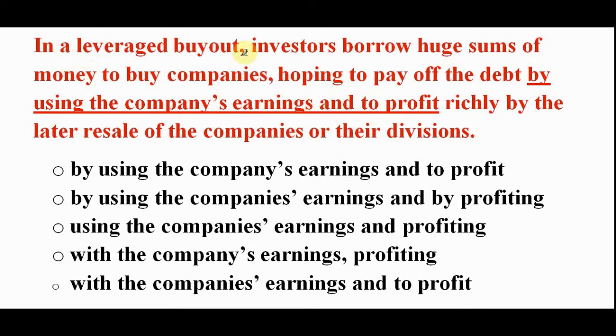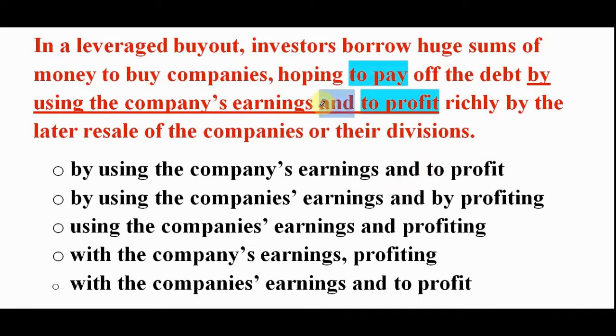It says, in a leveraged buyout, investors borrow huge sums of money to buy companies, hoping to pay off the debt by using companies' earnings and to profit richly by later resale of the companies or their divisions. All right, so they are hoping to pay and hoping to profit, right? That should be the correct entity. So infinitives: to pay off and to profit richly. So option A is okay.